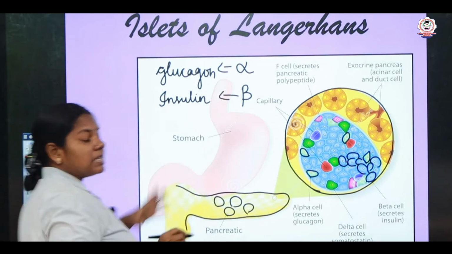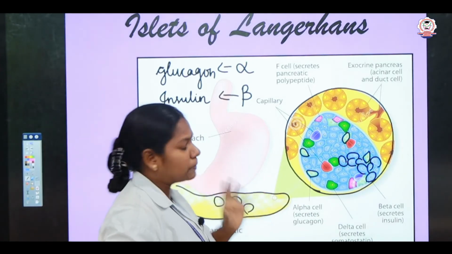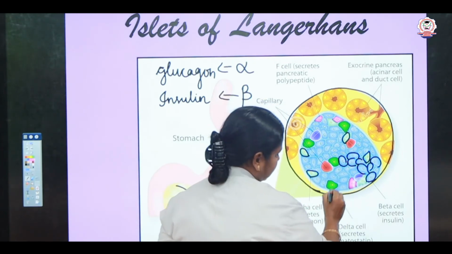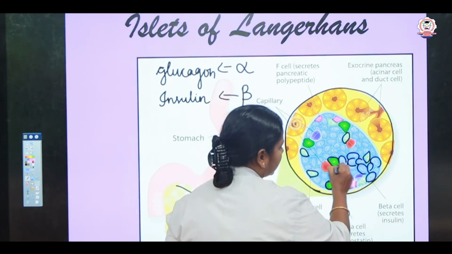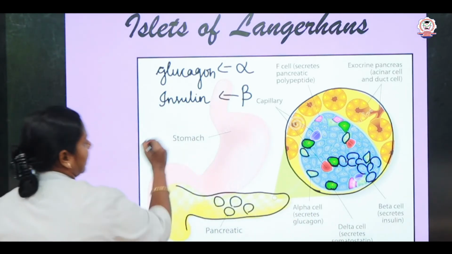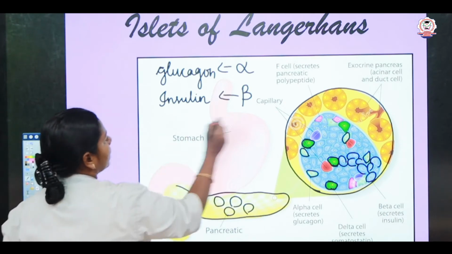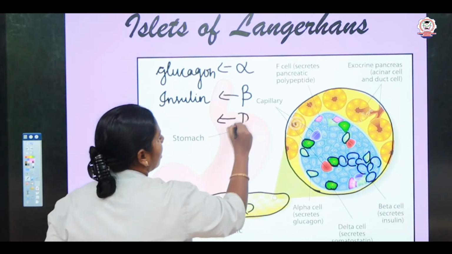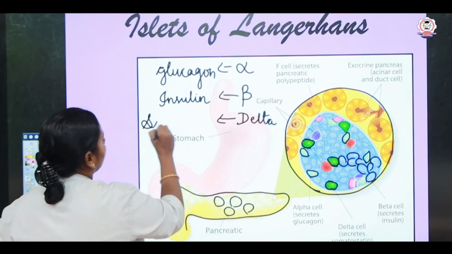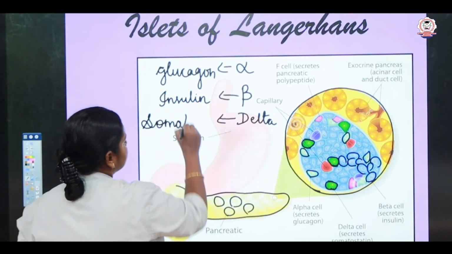Apart from this, the islets of Langerhans also possess another type of cell called the delta cells. These dark green structures, we say, are delta cells, and the delta cells are responsible for the secretion of a hormone called somatostatin.